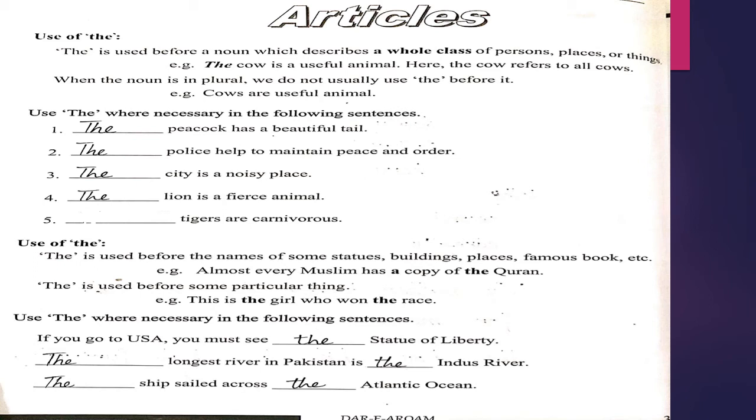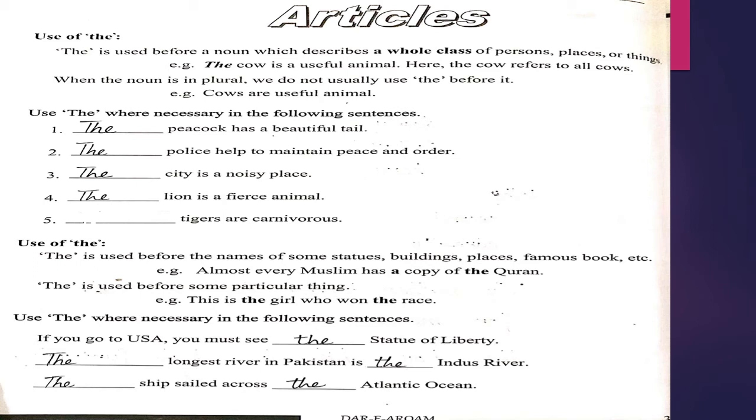"The" is used before a noun which describes a whole class of persons, places, or things. Example, the cow is a useful animal. Here, the cow refers to all cows. When the noun is in plural, we do not usually use "the" before it. Example, cows are useful animals. As you can see, the word cows is a plural, so we will not use the article "the" before cows.